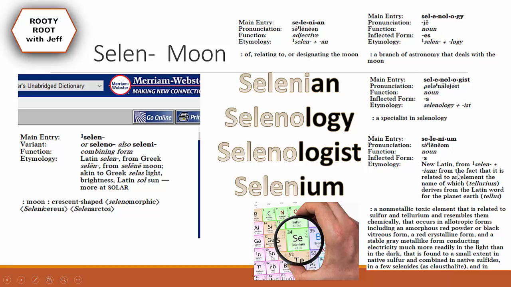Selenium, and it's Selen, and I'm going to read the etymology here. New Latin from Selen plus eum, from the fact that it is related to an element. So it's related to an element. It's for the eum. Tellurium derives from the Latin word for the planet Earth, tellus, and it's a non-metallic toxic element.